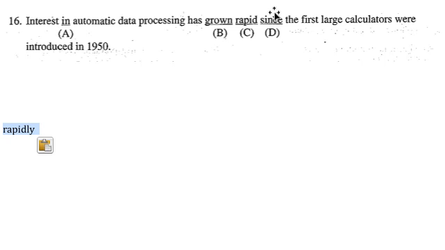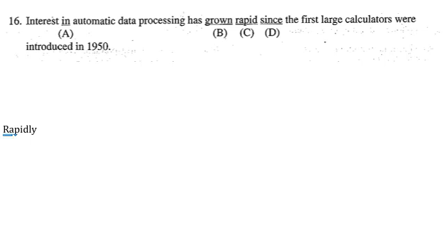And then let's check D just to be sure, right? Since the first large calculators were introduced in 1950, this is an action in the past. It's a starting point for something. And usually with since, we have the present perfect, has grown. So since is appropriately used here. So D is good. It is choice C. That is the wrong part of the sentence. That's where the mistake is.